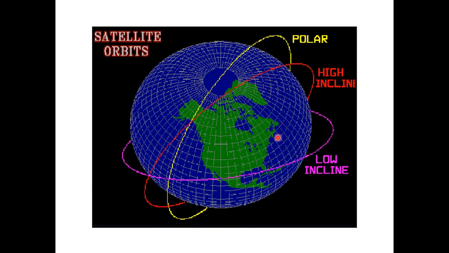Here we have orbital angles, inclination angles. If a satellite is working at an angle of 0 degrees with respect to the equator, it will rotate around the equator. When there is an angle from the equator, it will be a low inclination angle like this one, very near to the equator. This is a high inclination angle, and the angle at 90 degrees is the polar orbit.